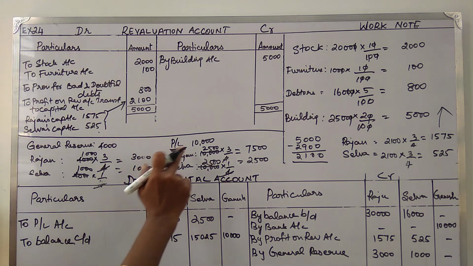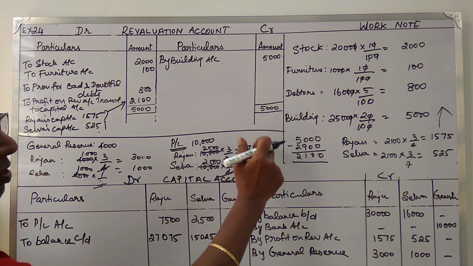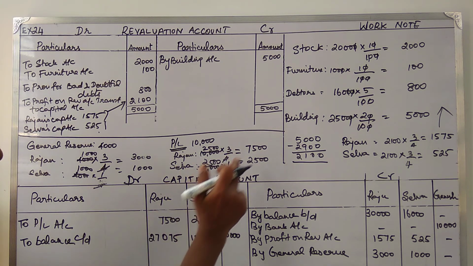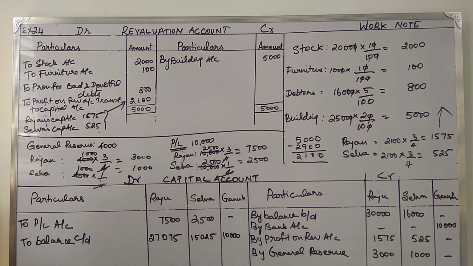Then profit and loss, it is an item of loss. So it is taken to the debit side. So it is shared among them in the old partner's profit sharing ratio. And then we balance it. So the amount closing is given here. Now this will be taken to the balance sheet when we prepare the new balance sheet after the admission of Mr. Ganesh as a partner. So we do the balance sheet next.